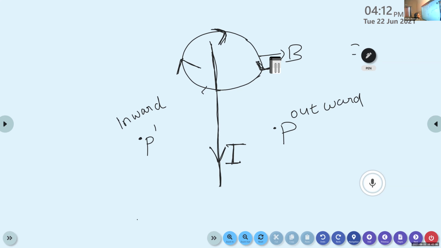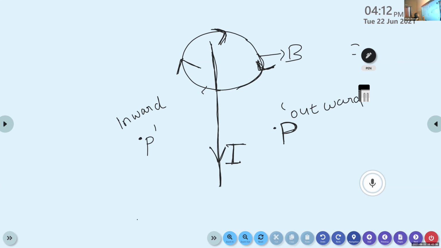And when we consider the points P and P dash in the magnetic field, by applying this right hand thumb rule, we can find out the direction of the magnetic field at the points P and P dash respectively. First we consider the point P inside the magnetic field. From this diagram itself, it is clear that here the magnetic field comes out of the plane. So the direction of the magnetic field at the point P is outward.